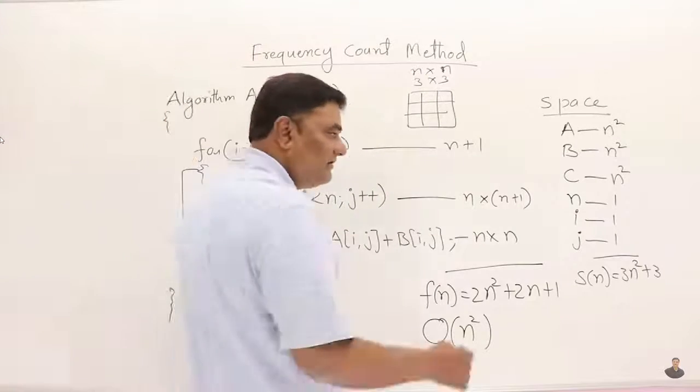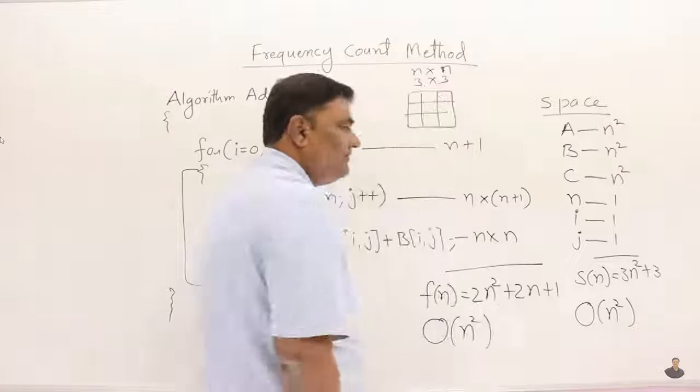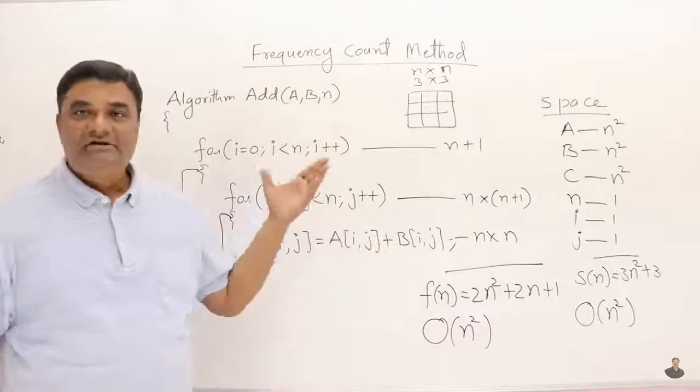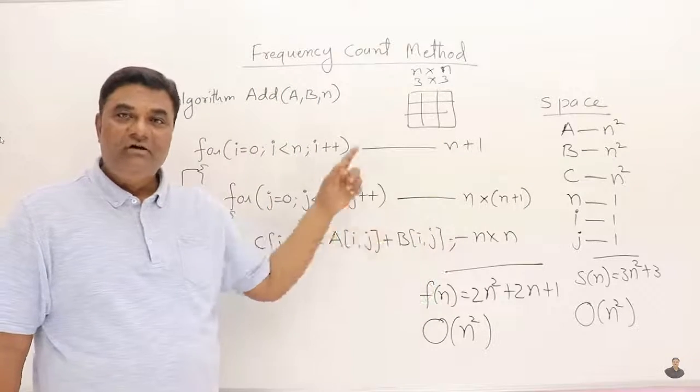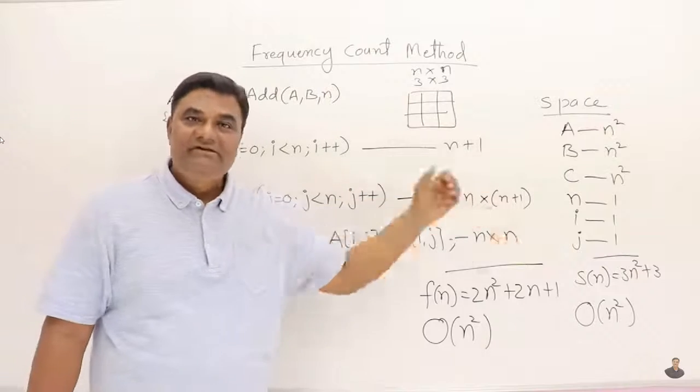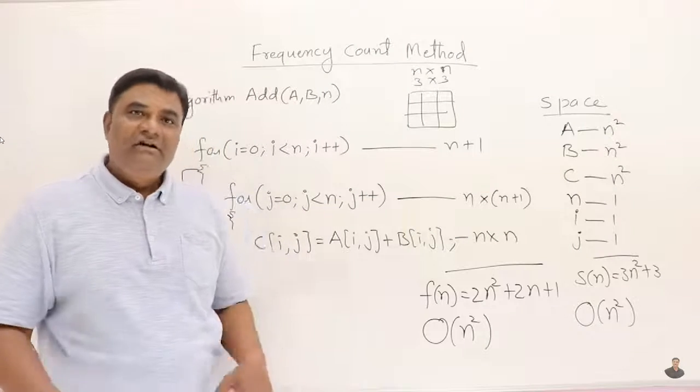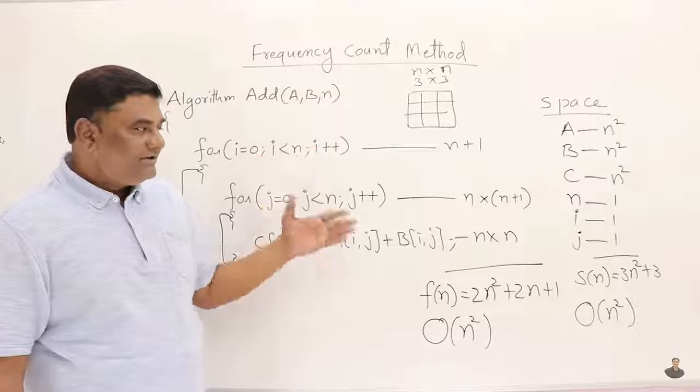What is the degree? N square. So space complexity is also n square. So the time and the space complexity of this algorithm is n square. How to find the time complexity, I have shown it here. How to find the space complexity, I have shown it here. For a few algorithms I may be showing. For any algorithm you can find this by following this approach.